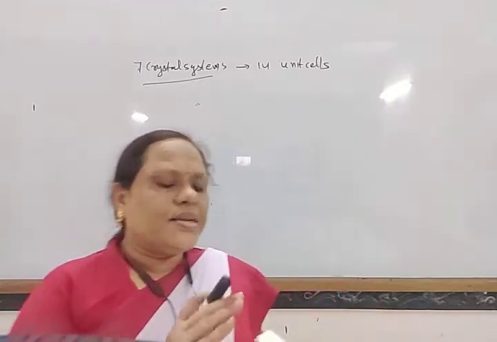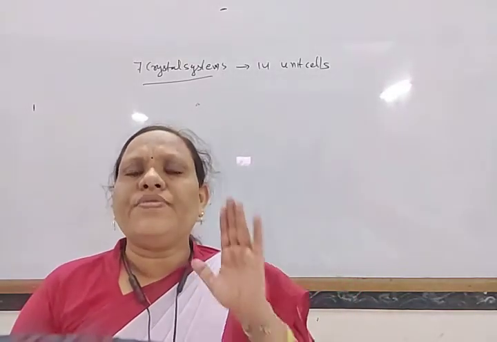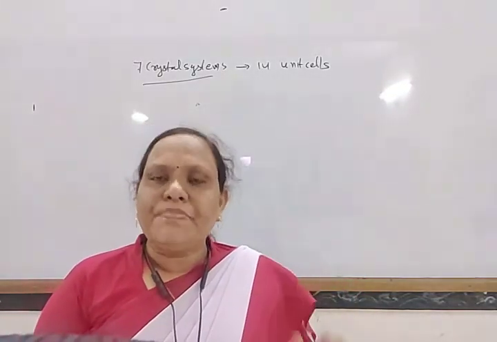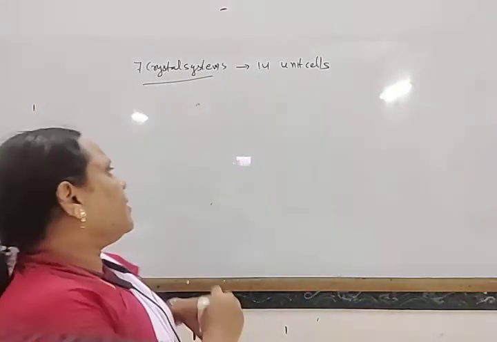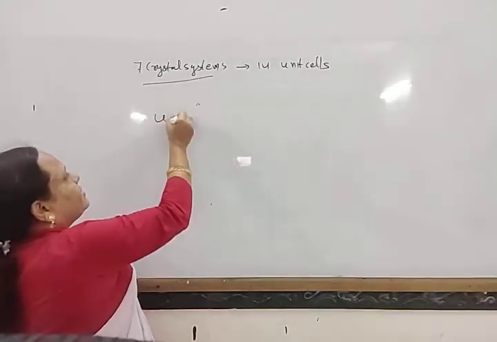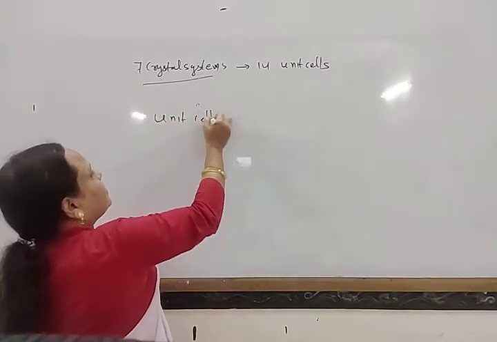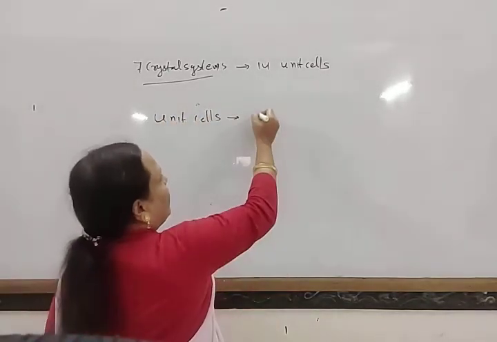So in general, depending on the position of constituent particles, unit cells are classified into two types.